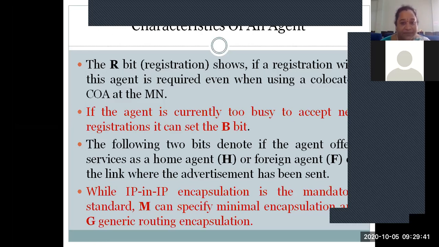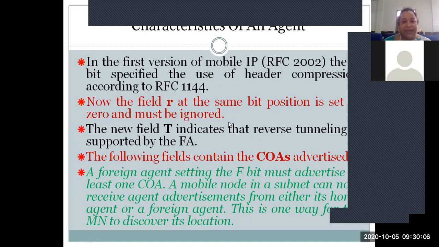Which type of encapsulation you are going to follow, whether minimal encapsulation is being followed, will be indicated by the M bit. Otherwise, whether you are following generic routing encapsulation. So what are these encapsulation methods, madam? While we are discussing the encapsulation methodology, we will see what minimal encapsulation is and what the generic routing encapsulation methodologies are. We'll see when we are discussing the encapsulation.